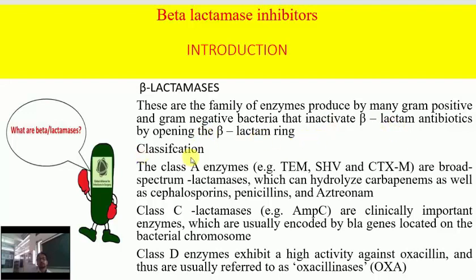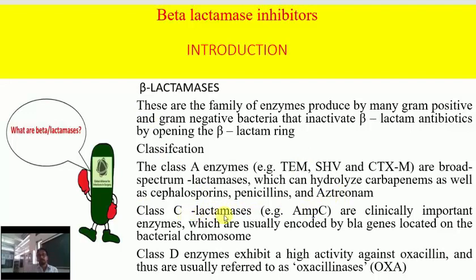Then next is the classification of beta-lactamase enzymes. There are three classes: class A, class C, and class D. Class A enzymes, for example TEM, SHV, and CTX-M, are broad-spectrum lactamases, which hydrolyze carbapenems, cephalosporins, penicillins, and aztreonam.